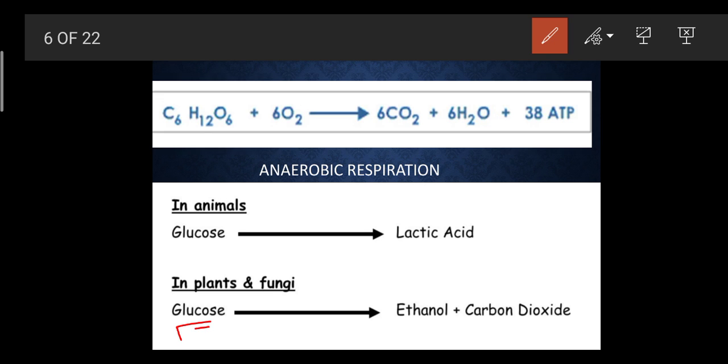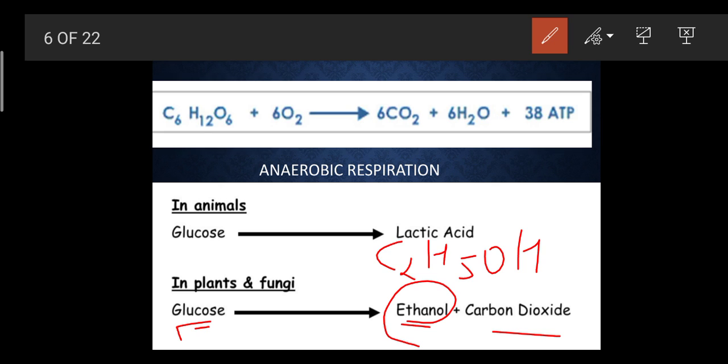See, in plants or fungi, which are nothing but the decomposers, when this glucose breaks down, it gets converted into ethanol and CO2. This ethanol is nothing but the ethyl alcohol. This is C2H5OH, and this helps to release the alcoholic part. This has been carried out by the different industries in order to collect the alcohol, like to form the wines and all.